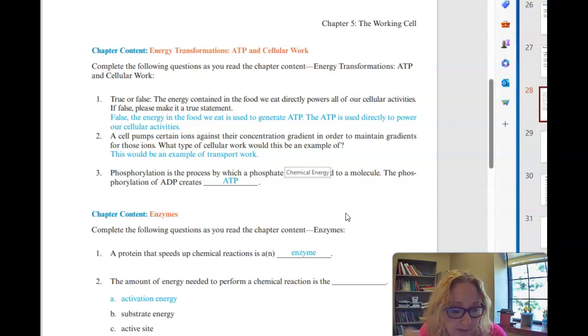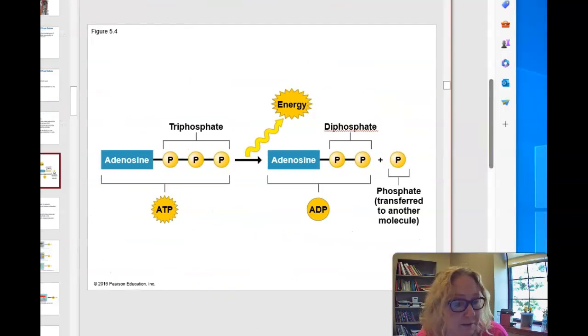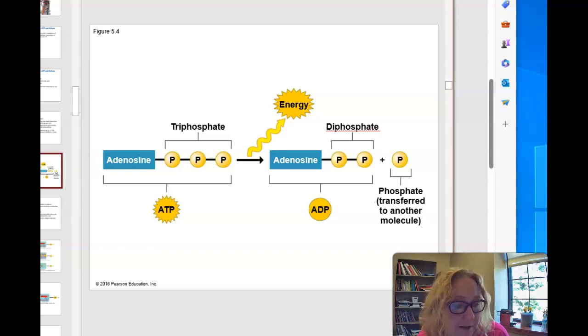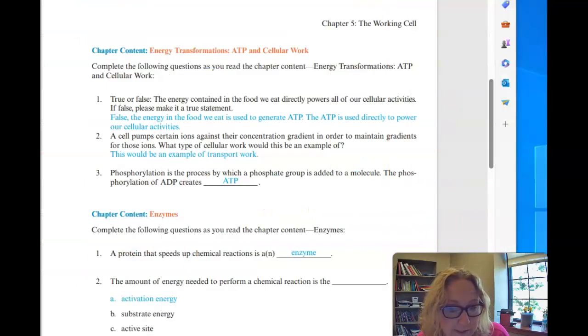Phosphorylation is the process of adding that third phosphate onto your ATP. If you remember that from class, phosphorylation goes from ADP, which is diphosphate, to ATP. Again, that process looks like this. So there's your triphosphate going to diphosphate, and that gets recycled in your cell.